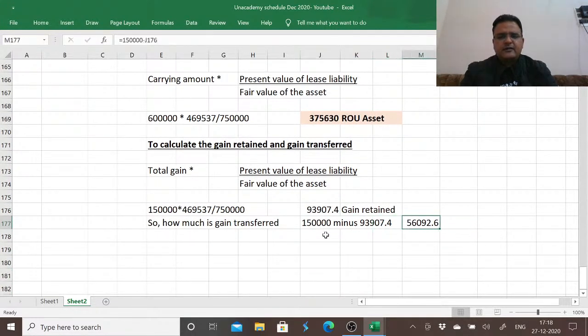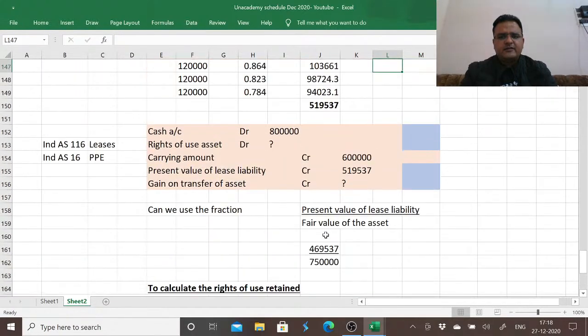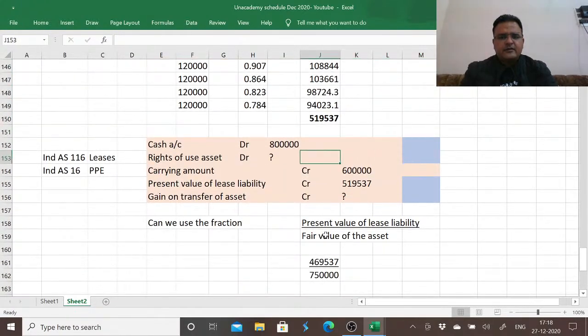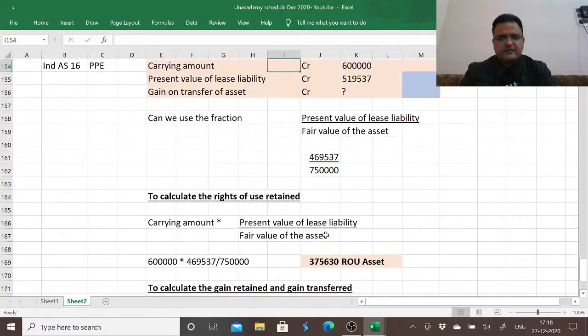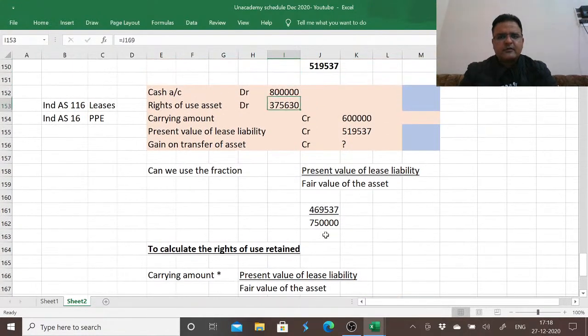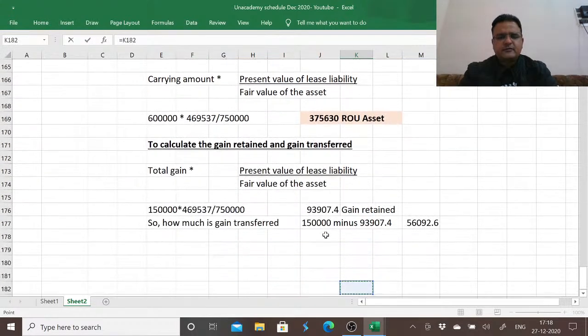This is the gain transferred. So when we record the entries here, the amount to be included as right of use asset is 375,630. The amount of gain retained is 93,907, but gain transferred is 56,092.6.